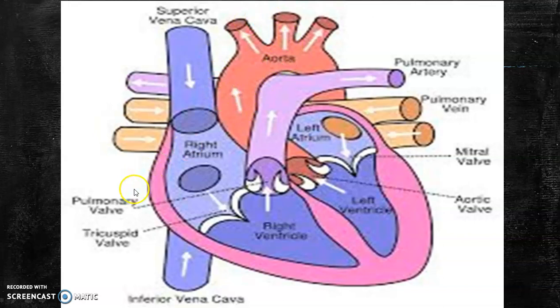So this is the circulatory system. And what is the function of the valve? Valves prevent the backflow of blood from each chamber. That is the main role of each valve.